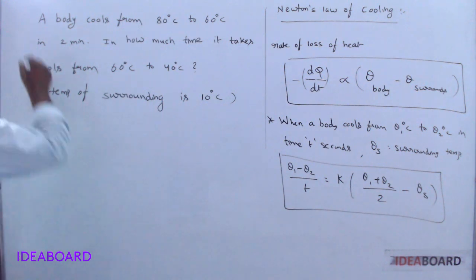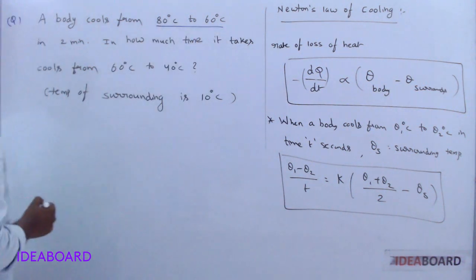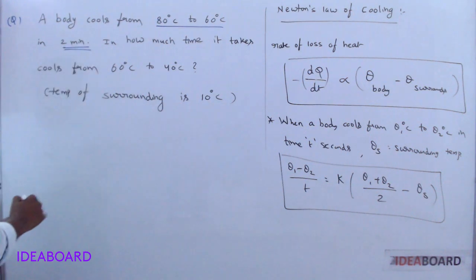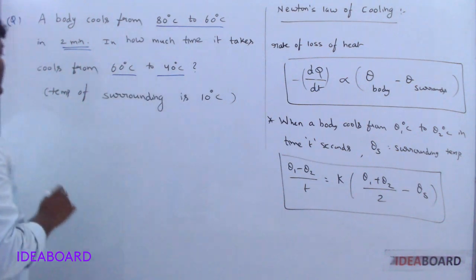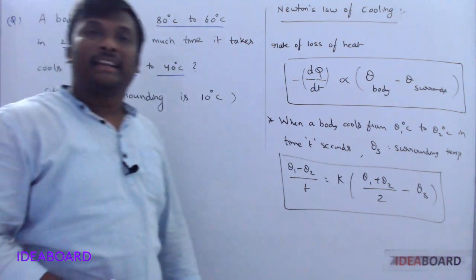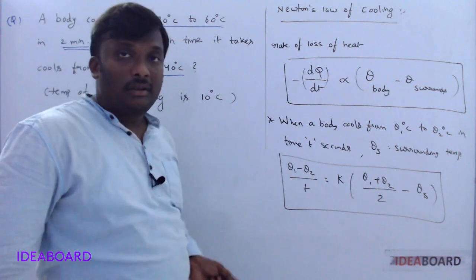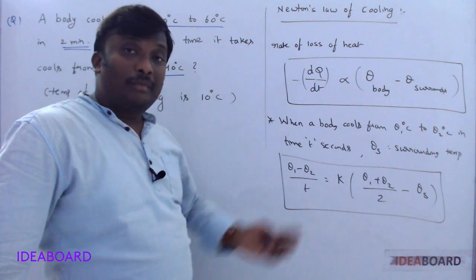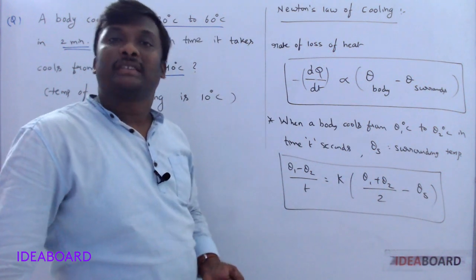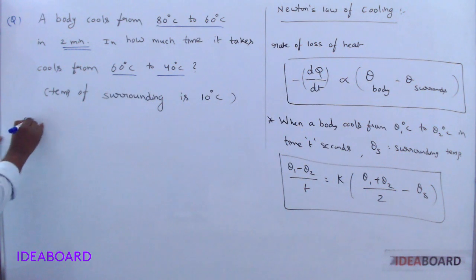Let us try this numerical. A body cools from 80 to 60 degrees Celsius in 2 minutes. How much time does it take to cool from 60 to 40 degrees Celsius? The surrounding temperature is 10 degrees Celsius. Always keep in mind, my answer must be more than 2 minutes, because any body finally reaches the surrounding temperature. Lesser than the surrounding temperature is not possible. That's why, let us take case 1.